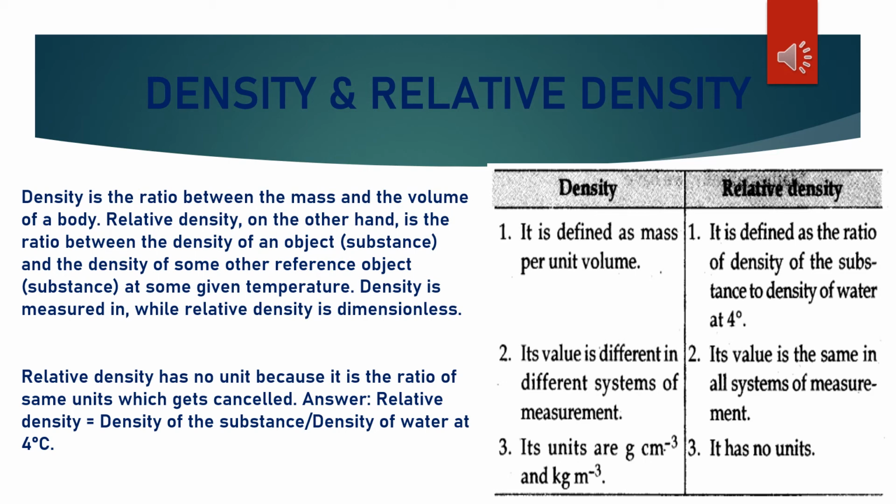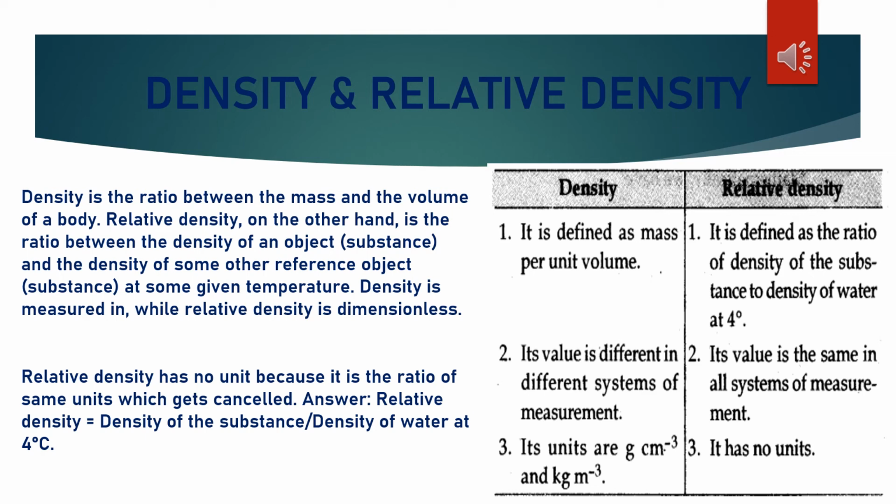But value of relative density is the same in all systems of measurement. Third point, units of density are gram per centimeter cube and kg per meter cube. But relative density doesn't have any unit.